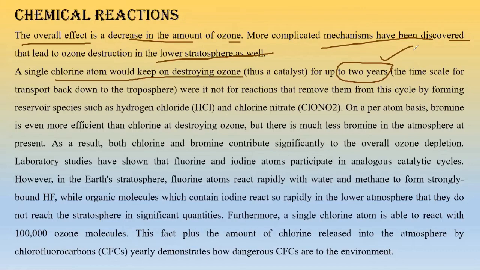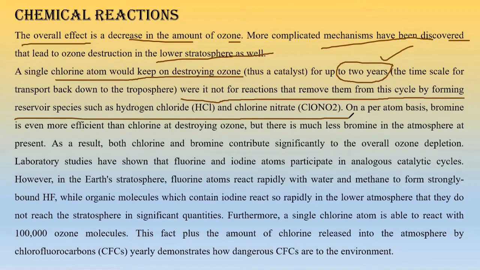The time scale for the transport back down into the atmosphere would be long, were it not for reactions that remove them from the cycle by forming reservoir species of HCl and chlorine nitrate. Now, if species like hydrogen are present, then they will form HCl, or chlorine nitrate will be formed, and then they will be removed gradually.